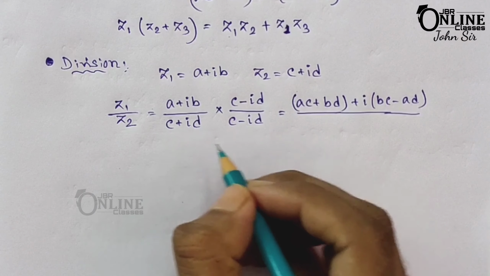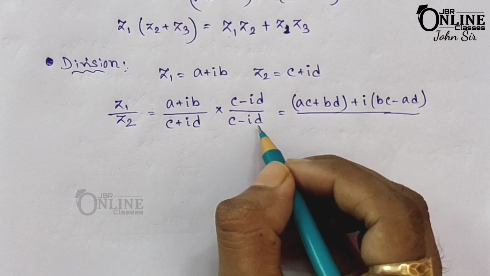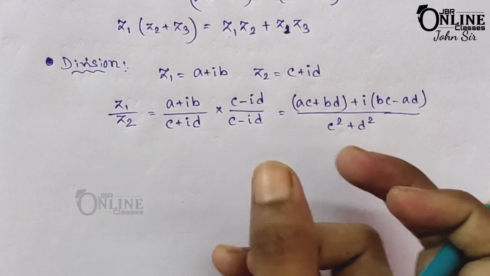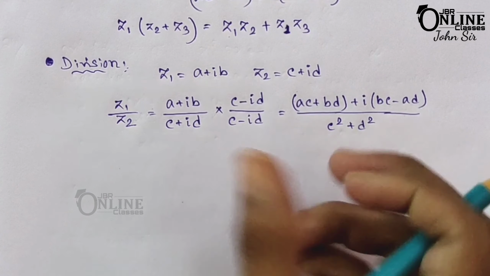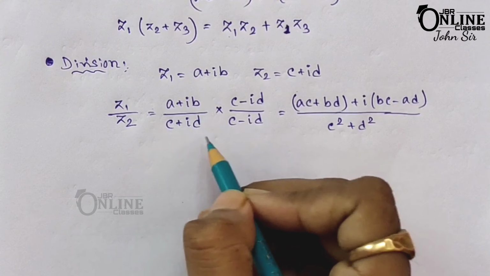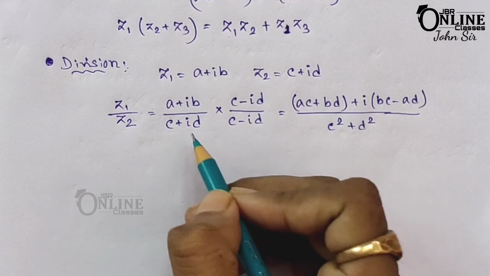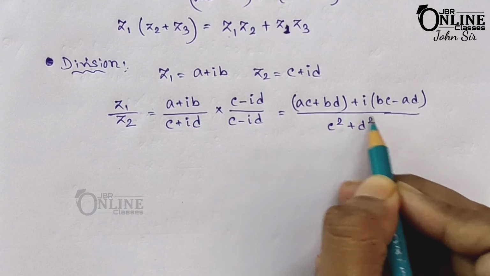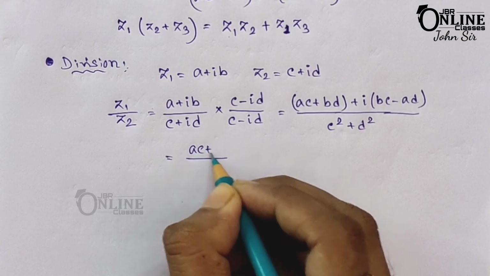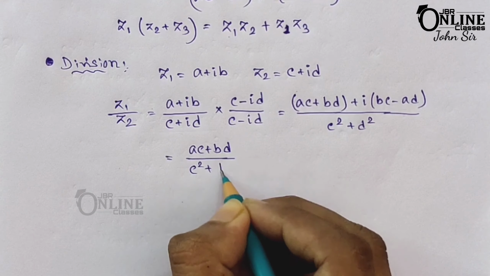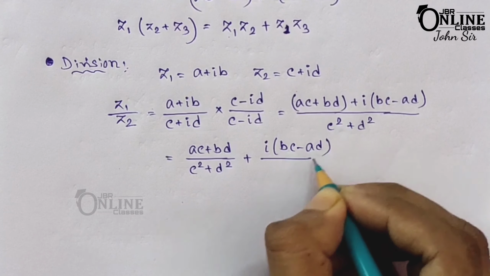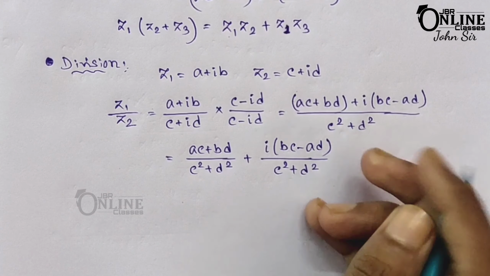In the denominator you have c plus id times c minus id, so it will be c squared plus d squared. Why? Because i squared equals -1, and using the formula a squared minus b squared, it is c squared minus (id) whole squared. Now (id) squared means i squared d squared, as here minus, so minus minus plus, that's why c squared plus d squared. So you can write this as (ac plus bd) by (c squared plus d squared), and then again i into (bc minus ad) divided by (c squared plus d squared).